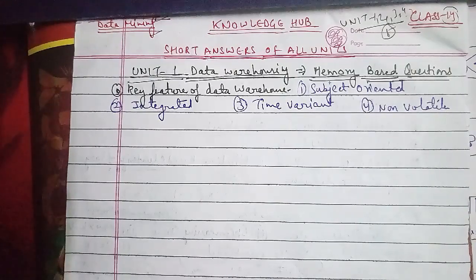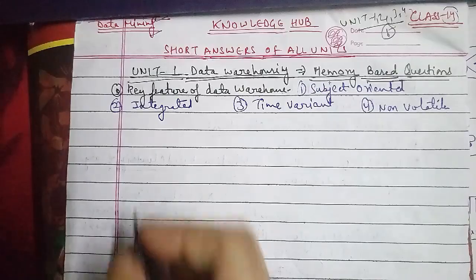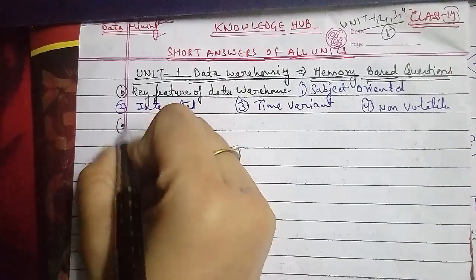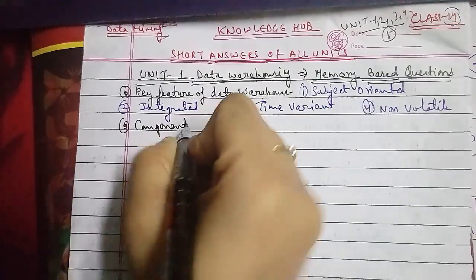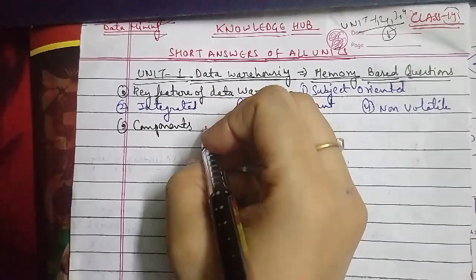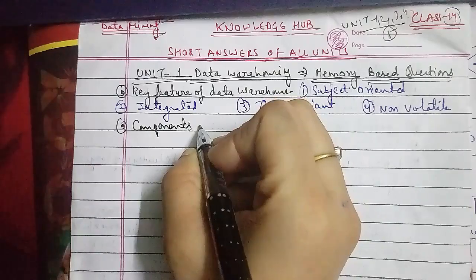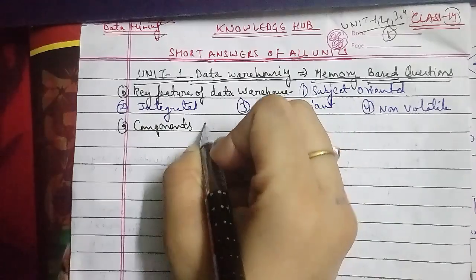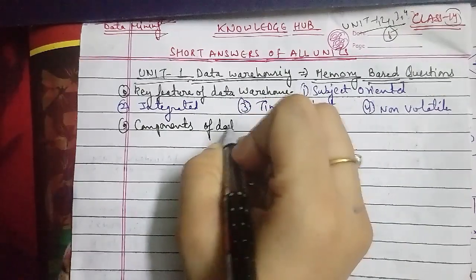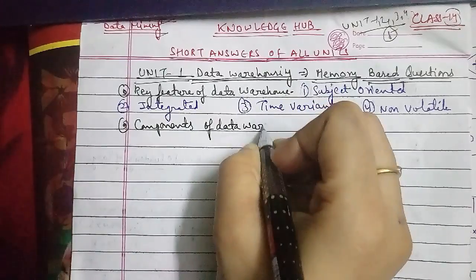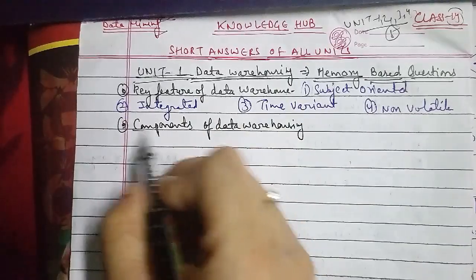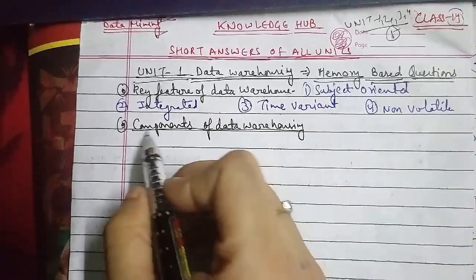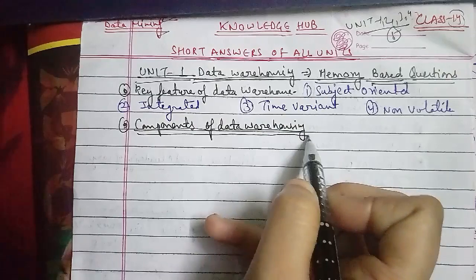These were the possible questions that they can ask in the 2 marks questions of your examination. We have a total of 5 components, and following are the various components of the data warehouse. The first is the operational data source.